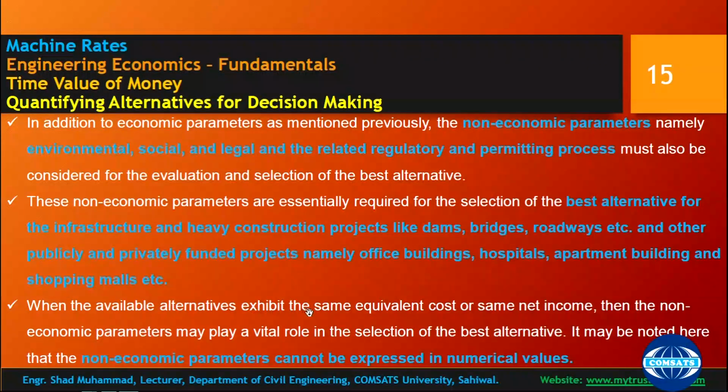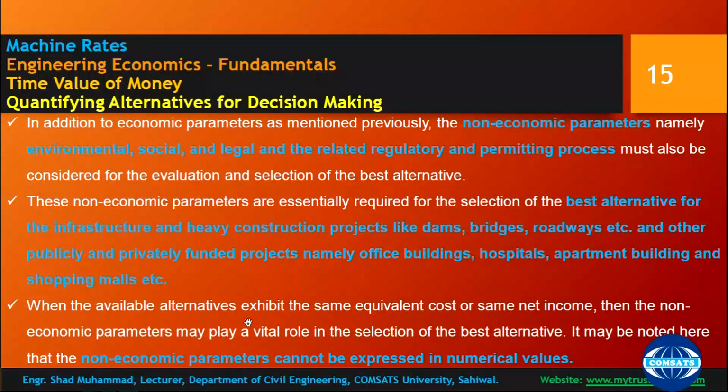When the available alternatives exhibit the same equivalent cost or same net income, then the non-economic parameters may play a vital role in selection of the best alternative. It may be noted here that non-economic parameters cannot be expressed in numerical values. Two or three points are important in this paragraph.